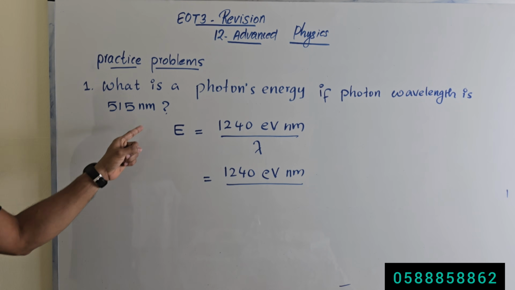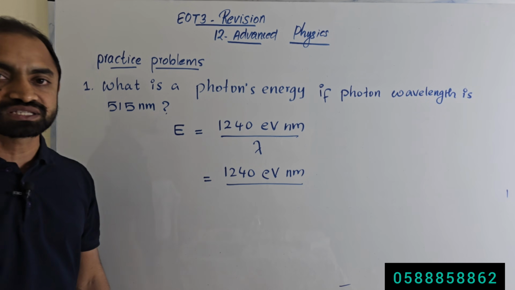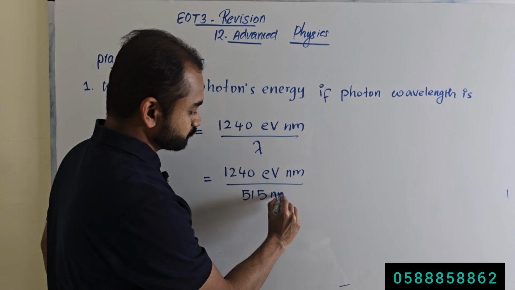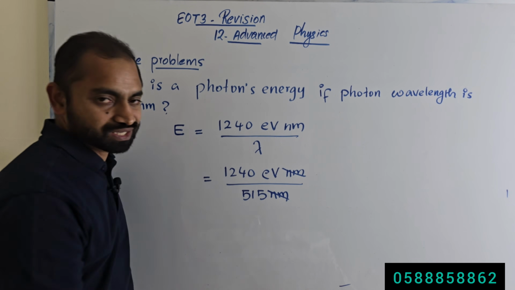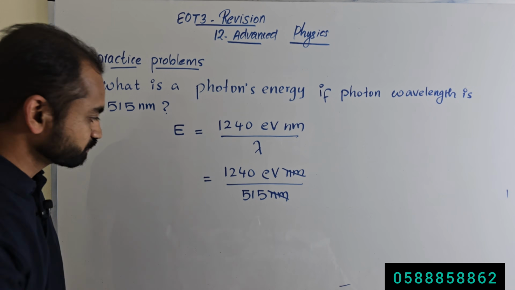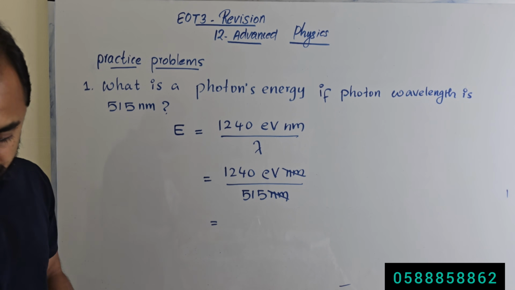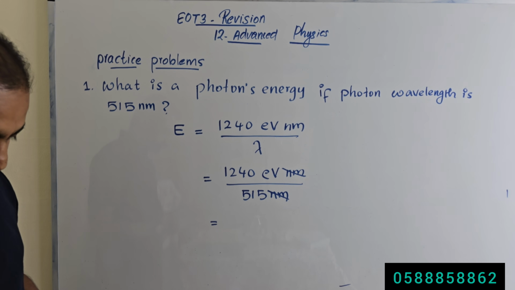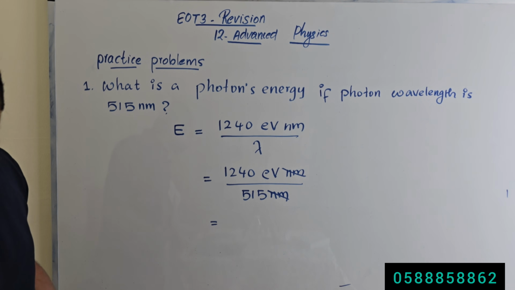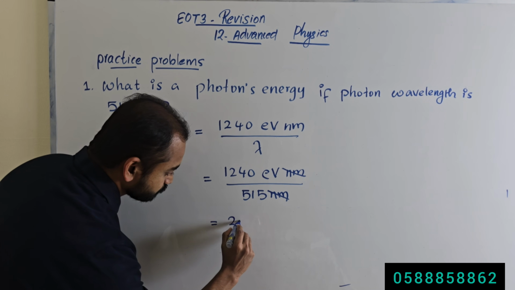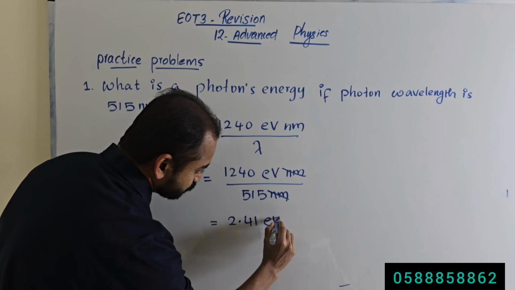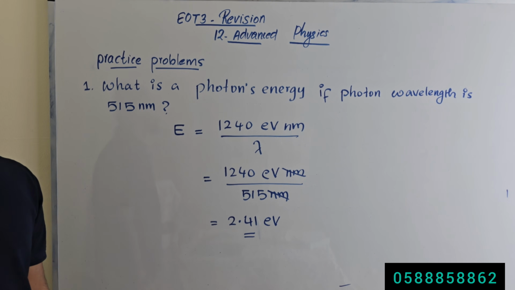What is the value of the wavelength in the question? The wavelength is 515 nanometer. Nanometer and nanometer cancel from the numerator and denominator. What is remaining? 1240 divided by 515 equals 2.41 electron volt. So we got the energy in electron volt.